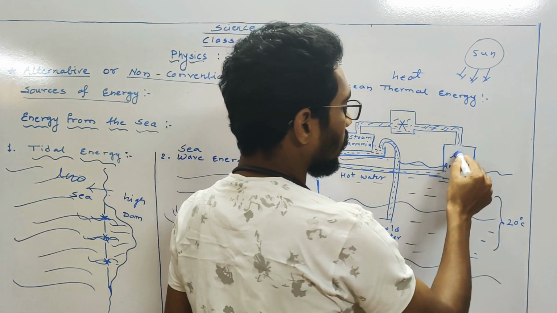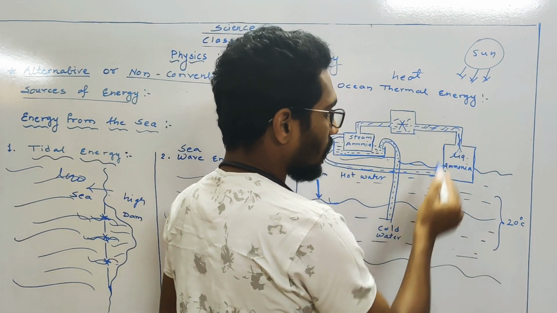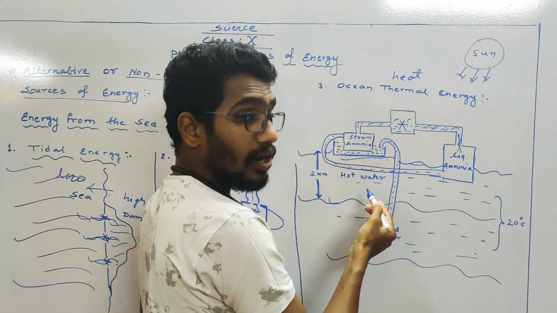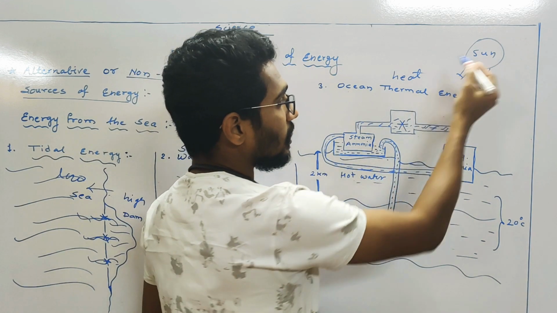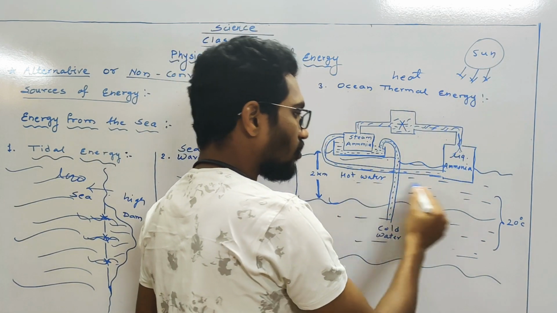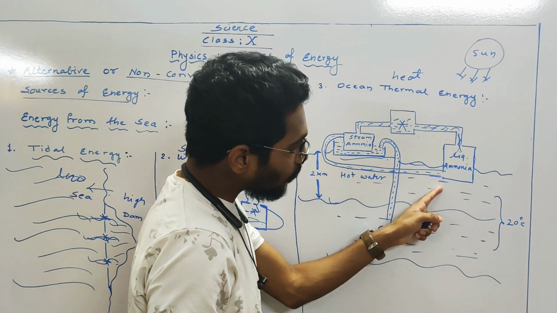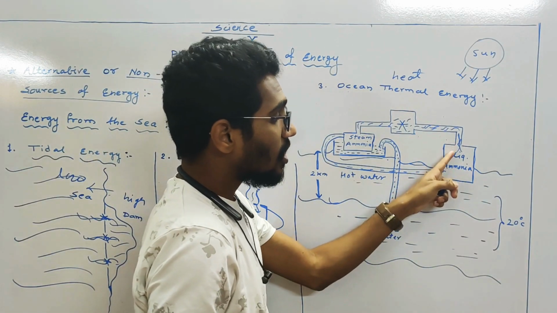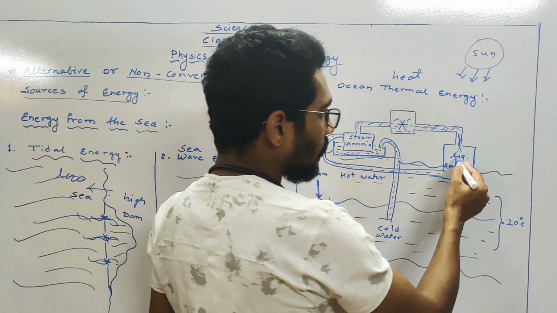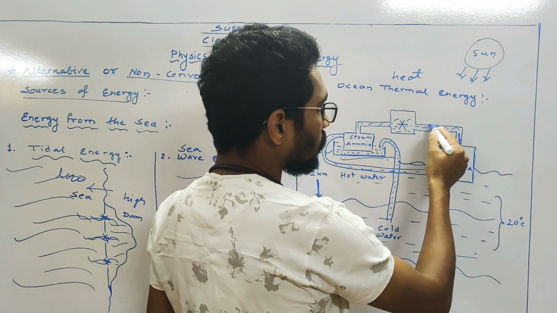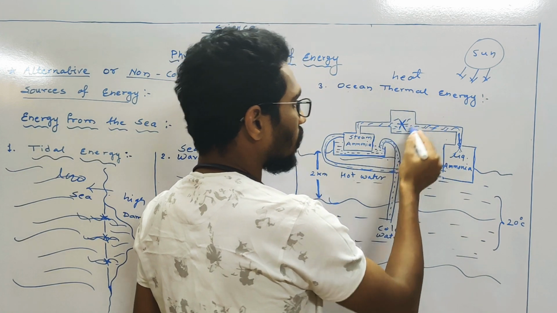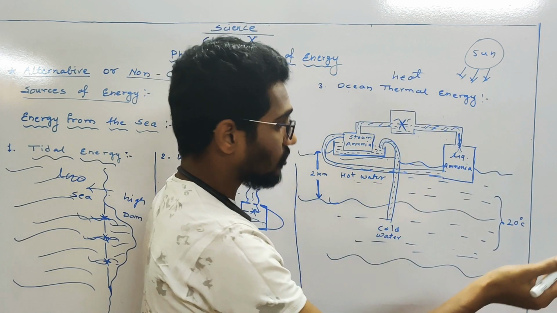It gets heated up and converts into steam. Hot water, this water in the upper surface, absorbs the energy from the sun and increases its temperature. That hot water gives its temperature to the tank which contains liquid ammonia. Liquid ammonia gets converted into steam, further runs through the pipe and rotates the turbine. This turbine rotates and it produces electricity.